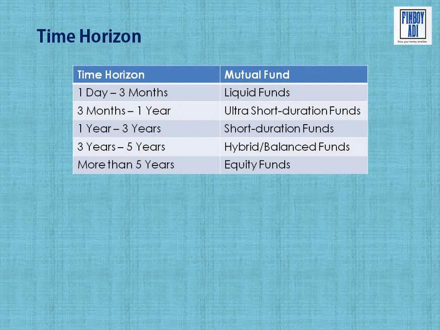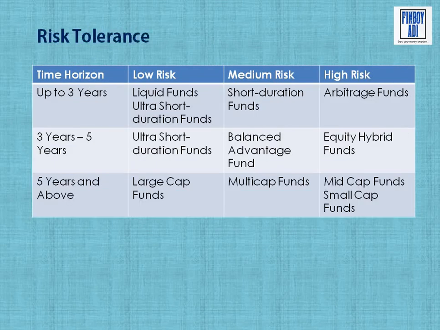So let's say you want to stay invested 3 months, then you should consider liquid fund. If your time horizon is 3 months to 1 year, then ultra short duration fund. If you want to stay invested for 1 year to 3 years, then you should consider short term duration fund. And 3 years to 5 years, you should consider hybrid or balanced fund. And more than 5 years, you should consider equity fund. Because equity funds may be volatile for the short term, but for the long term it will always give you good return. Then the next one is your risk tolerance.